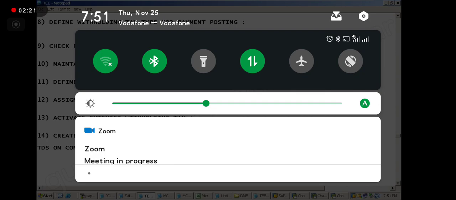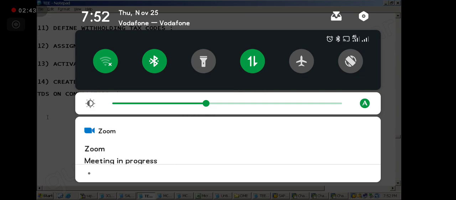A line item is a transaction only? Okay, transaction, like rent. See, first of all, there is a transaction, and in the transaction you have the line item. Okay, let me tell you.